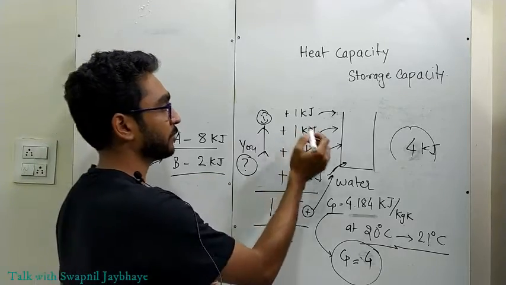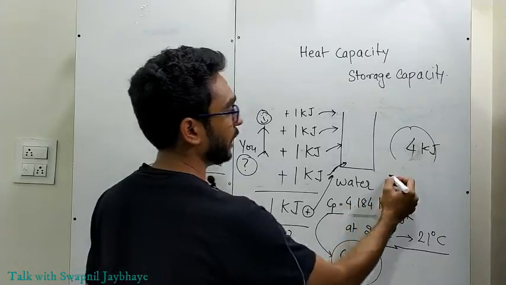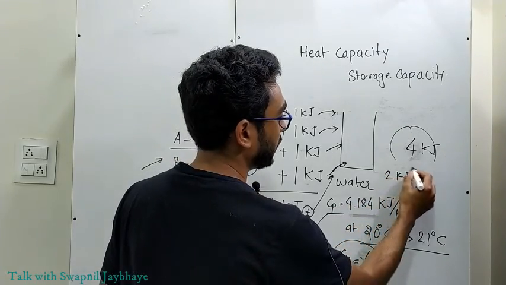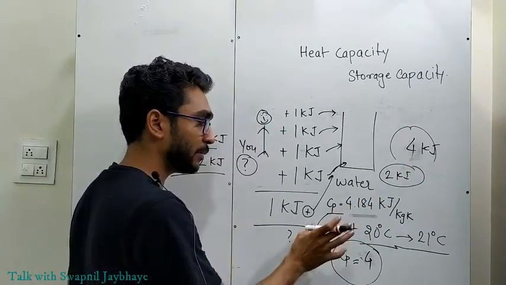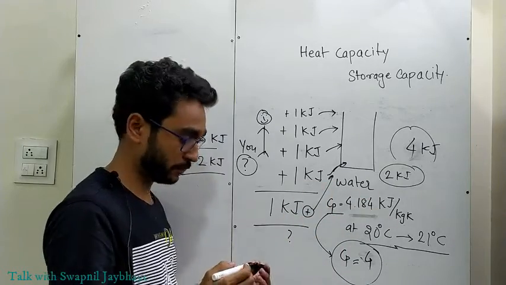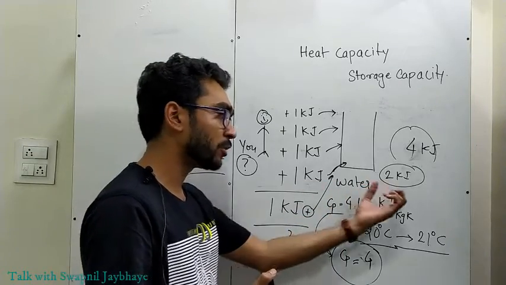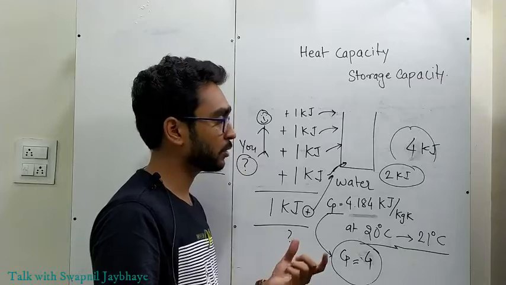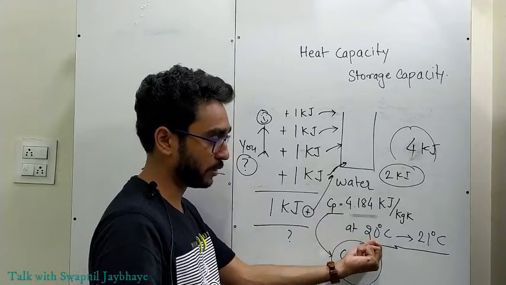So if we add 2 kilojoule of heat energy to water, the temperature of water will not change. Why will it not change? Water can easily store this much energy at a particular temperature.